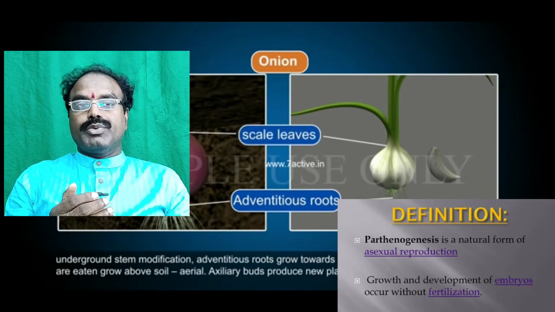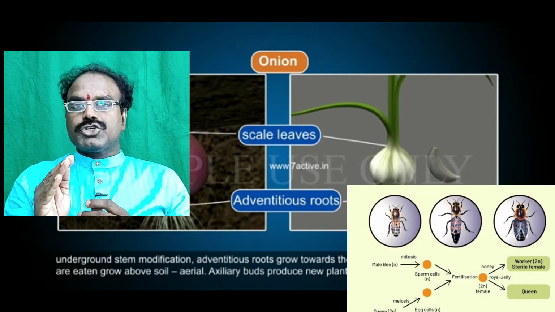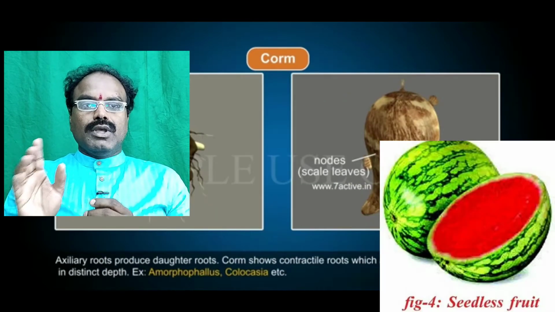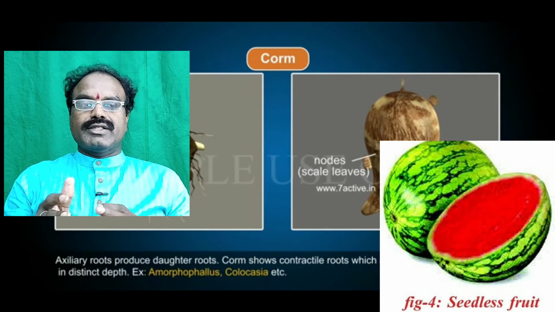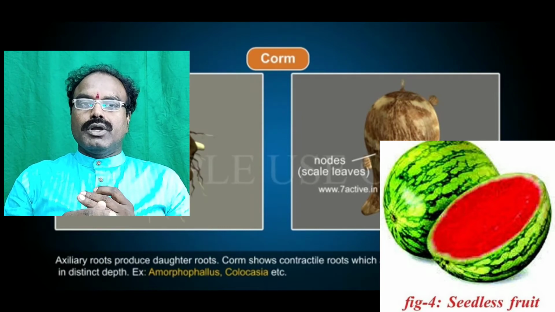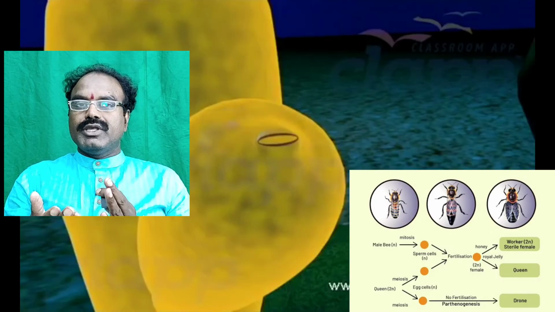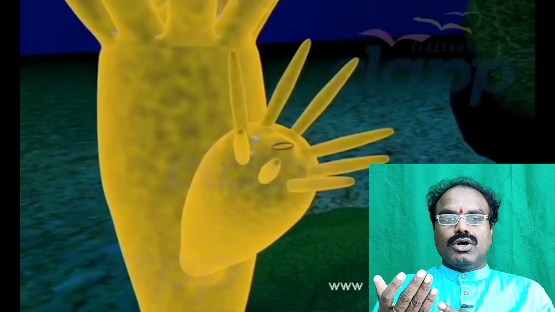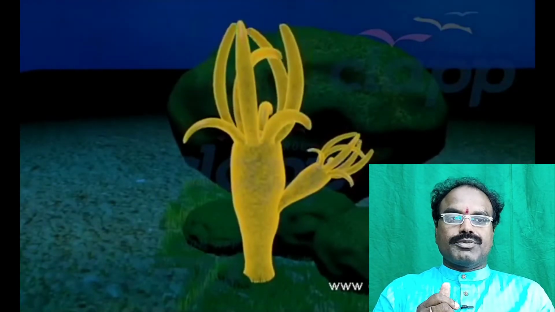Next method is parthenogenesis. It is one of the very important specialized characters. It is a shift of process from sexual to asexual reproduction. There is no need of two parents. Female gametes develop into a zygote without fertilization. Example, seedless fruits in watermelon and grapes. Bees are the best example for parthenogenesis. Without any sexual differentiation, they can develop their offspring.